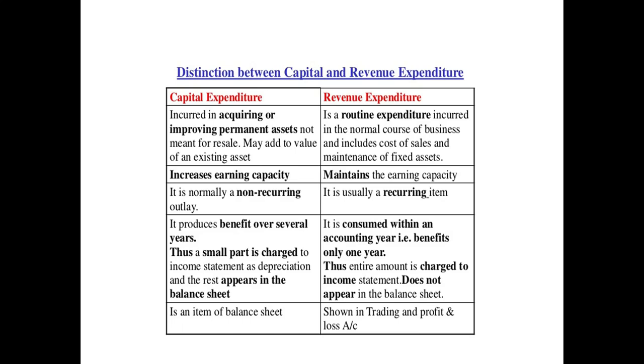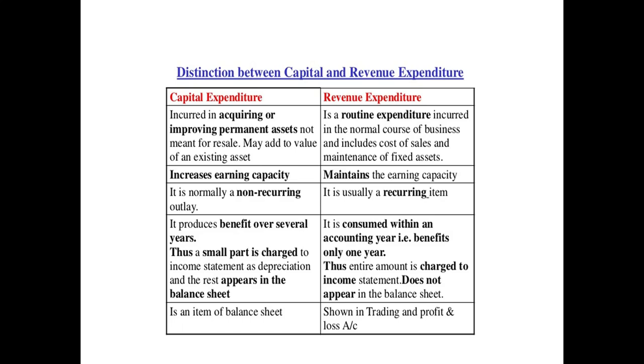Revenue expenditure, whereas, is used in the normal course of the business itself. So it includes cost of sales and maintenance of fixed assets and all. Capital expenditure, the second point, increases the earning capacity. How does it increase? Because you're going to use it for a longer period, isn't it? Suppose you're purchasing machinery or land or something like that, you can earn out of it.